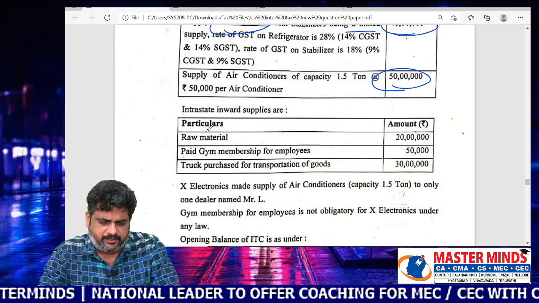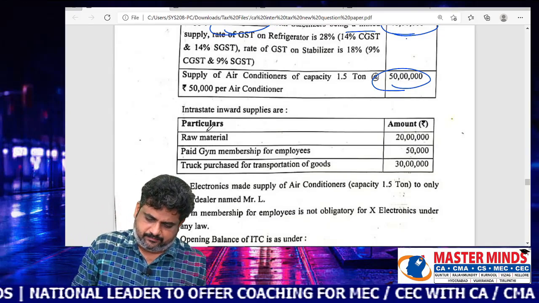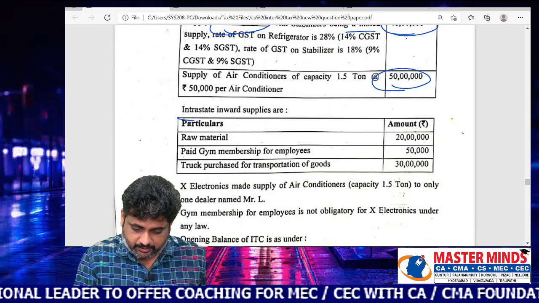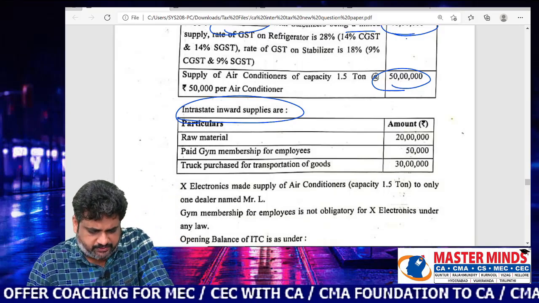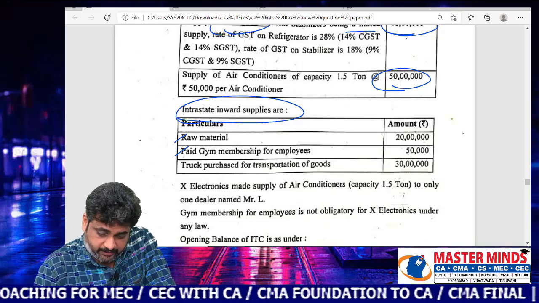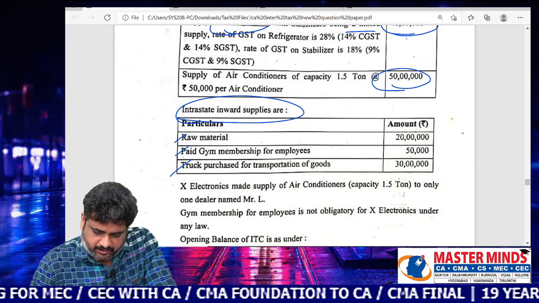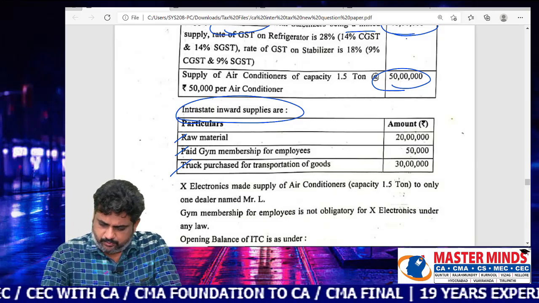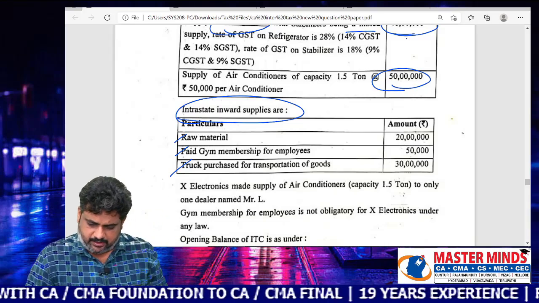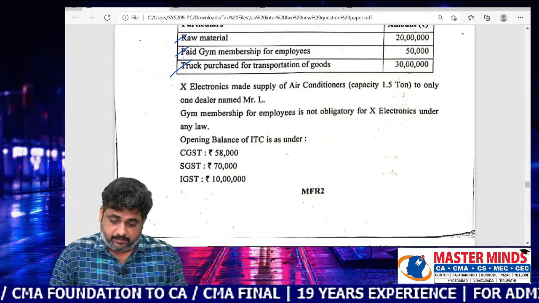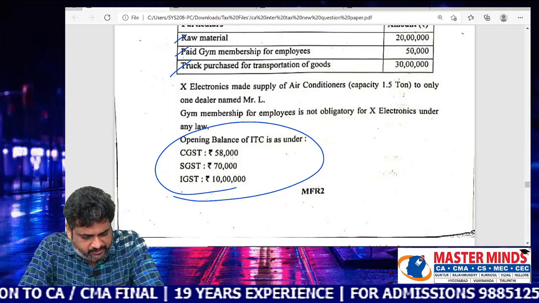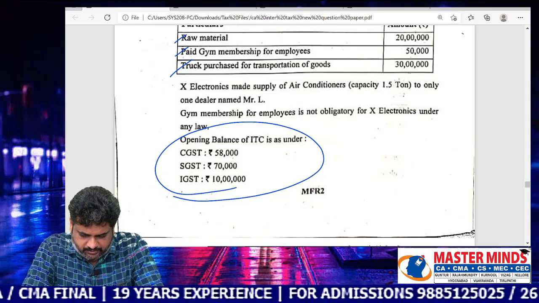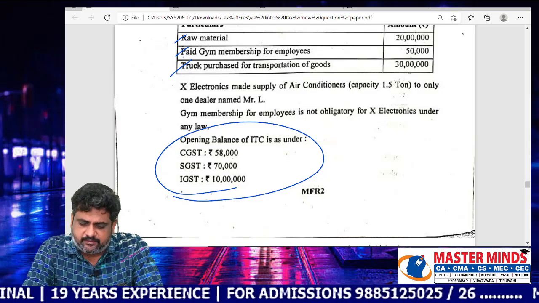Here are the intrastate inward supplies, which in our terminology are generally purchases. Some details like raw materials, membership fee, trucks purchased are given. In the same way, the balances of ITC with respect to CGST, SGST and IGST are there.